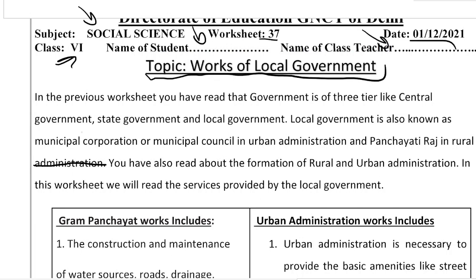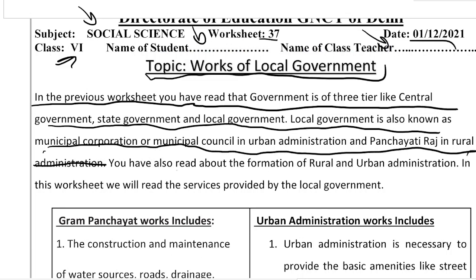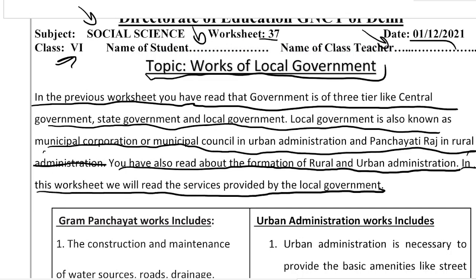So as you can see, it is saying that in the previous worksheet you have read that the government is of 3 tier, like central government, state government and local government. Local government is also known as municipal corporation or municipal council in urban administration and panchayati raj in the rural administration. Over here it is a little bit cut. Then you have also read about the formation of rural and urban administration. In this worksheet we will read the services provided by the local government.